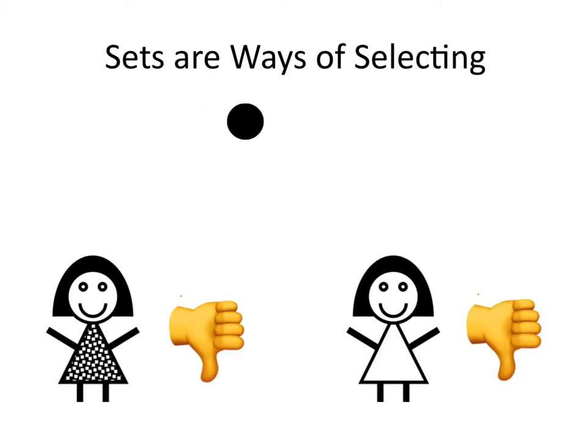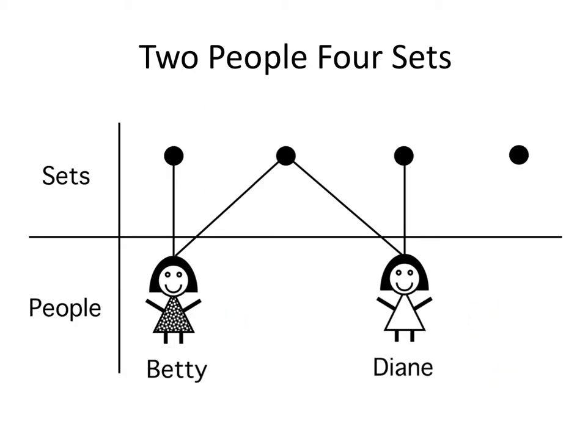Sets are ways of selecting. Rejecting is just a negative way of selecting, and one way to select from Betty and Diane is to reject them both. So that dot exists. Here they are. Here are the two people, Betty and Diane, and the four sets that can be made from them.